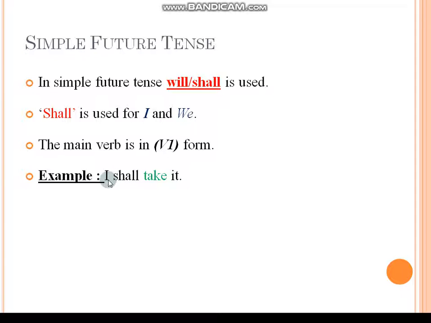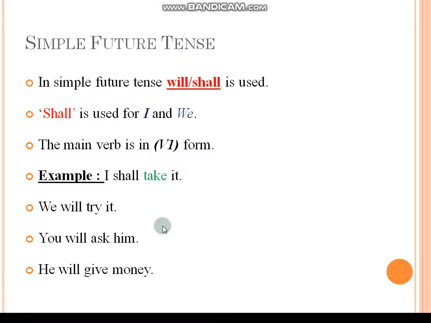So here I is the subject. Already I told you shall is used for I and we. That's why I am taking shall here. I shall take it. We will try it. We, it's also first person plural, so we need to use shall, or also we can use will. Will is applicable for all kinds of nouns and pronouns. We will try it. You will ask him. Already you know the meanings in Kannada, that's why I am not explaining those meanings. He will give money.